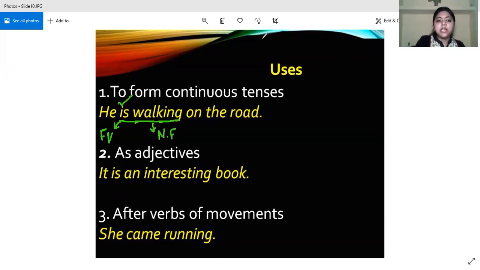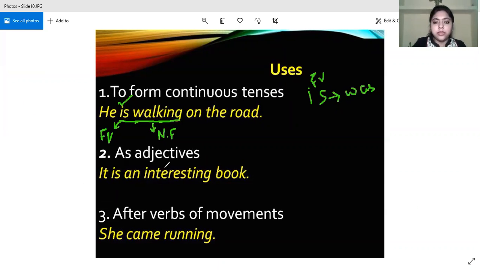Similarly, if we change the tense to past continuous, then he was walking on the road. Again, walking remains the same, but "is" becomes "was." So "is" is the finite verb, and walking is the non-finite verb. I hope this is clear to you.